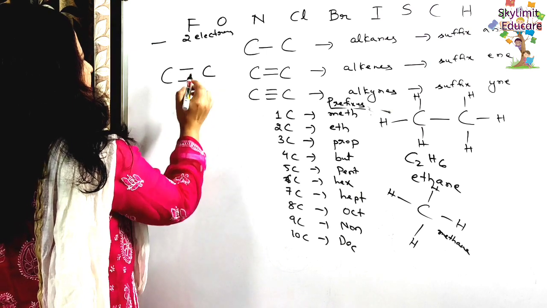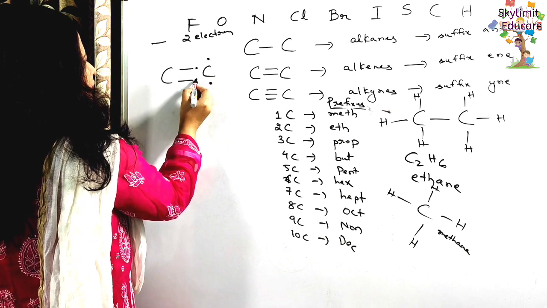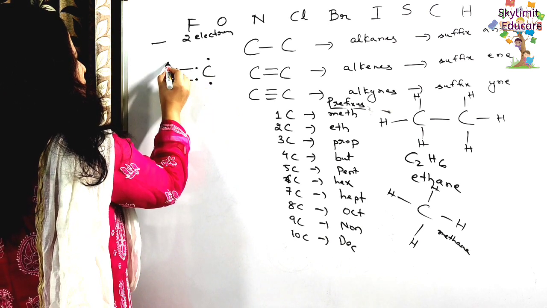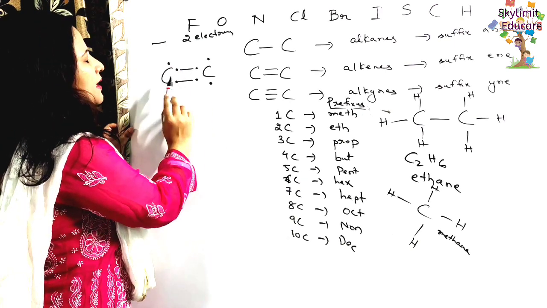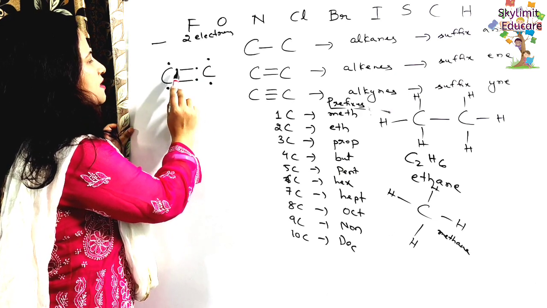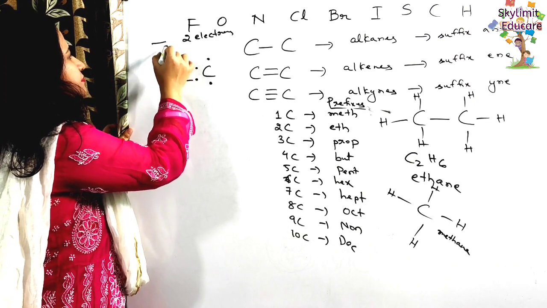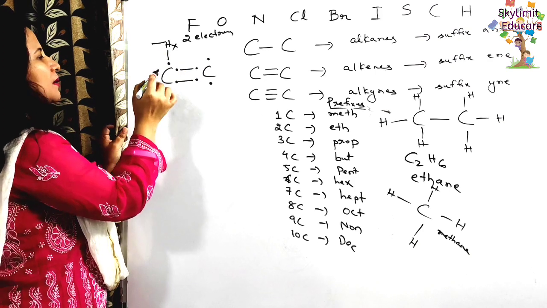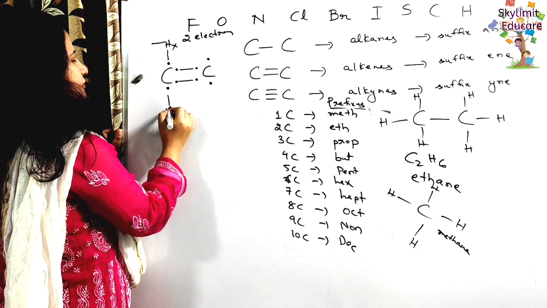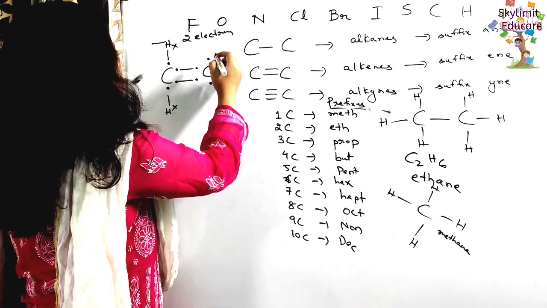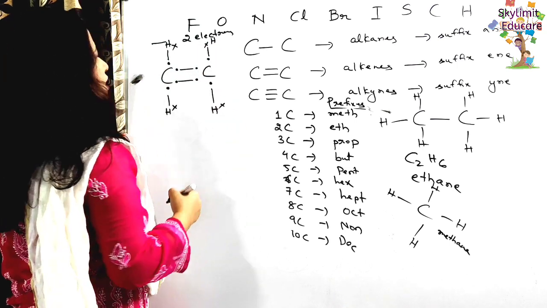You know that carbon has 4 electrons in the valence shell. Now you can see, students, these carbon atoms are bonded together with a double bond. That means both have shared 2 pairs of electrons, right? Now here we can put one hydrogen. Hydrogen has 1 electron, sharing with carbon. From here also 1 hydrogen, and from here 1 more hydrogen, each with a single electron. Likewise here also.